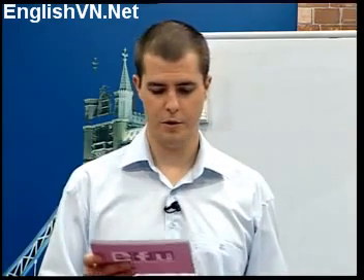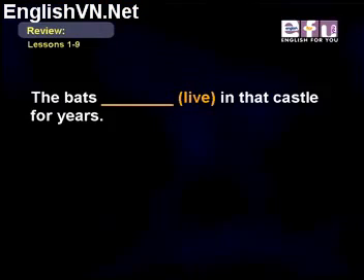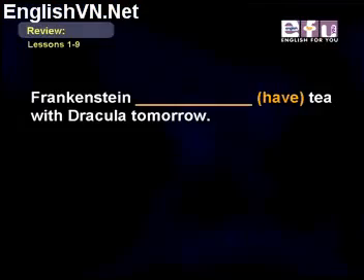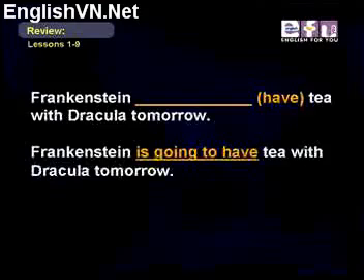Rosa, one for you. The bats live in that castle for years. The bats have lived in that castle for years. Very good. The bats have lived in that castle for years. And Lewis, one for you. Frankenstein have tea with Dracula tomorrow. Frankenstein is going to have tea with Dracula tomorrow. Great. Frankenstein is going to have tea with Dracula tomorrow.